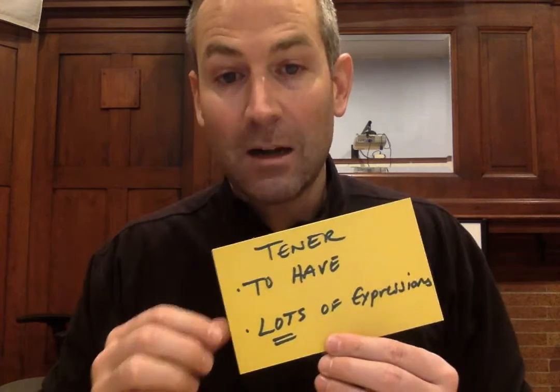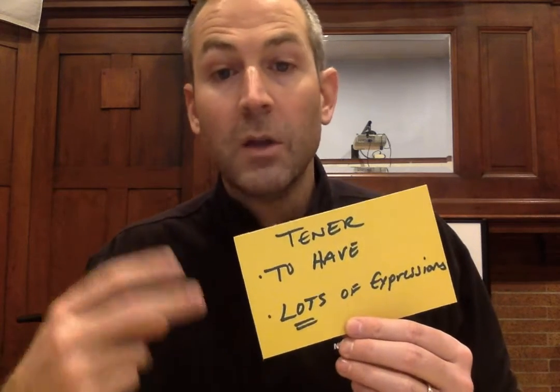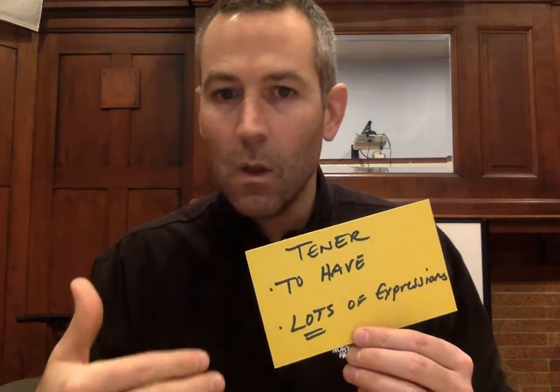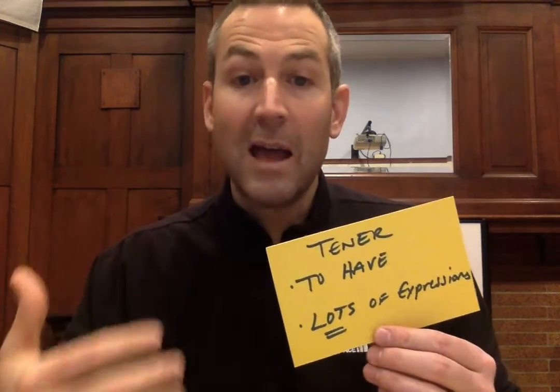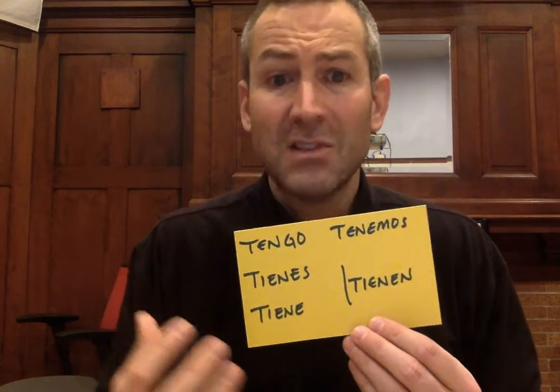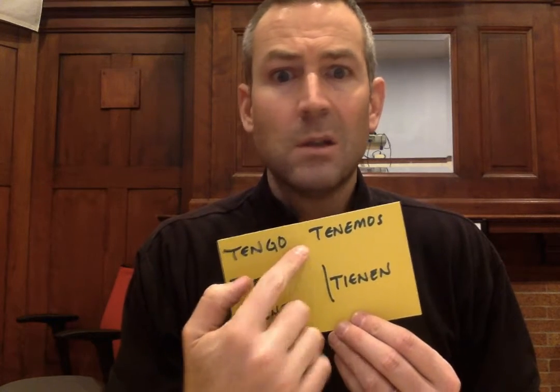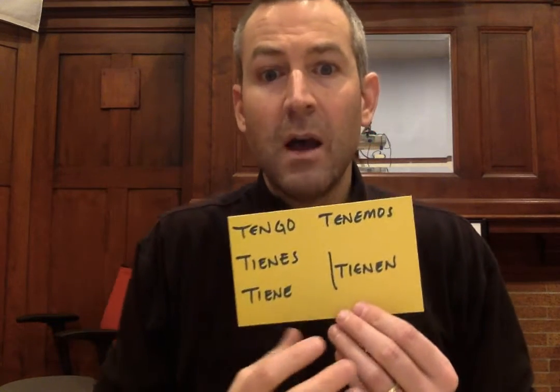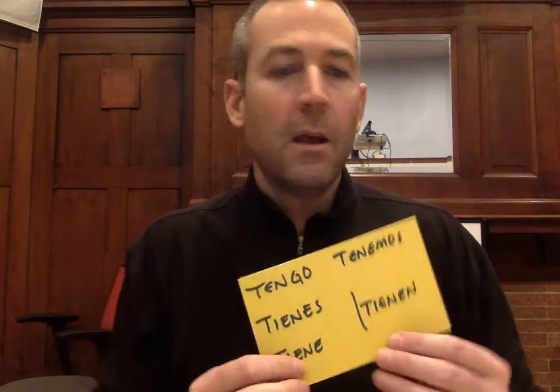The verb tener, another irregular one. Two things we've got to remember. It means to have, and there's lots of expressions that go along with tener. Tener some number of años, tener calor, tener sed. All those expressions that you've memorized and you know how to use. Tengo, the yo form is wacky. It goes crazy. Tengo, and then tienes. There's a stem change. Tiene. There's a stem change. Tenemos. Totally fine. Nosotros decides to be fine for once. And then tienen finishes us out.